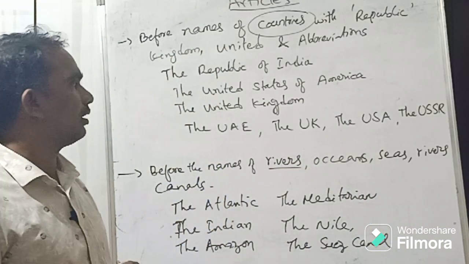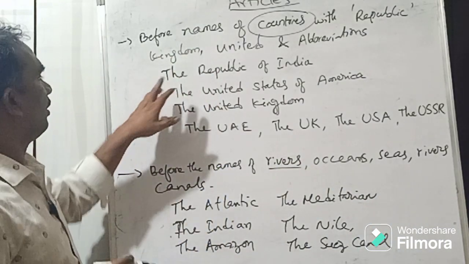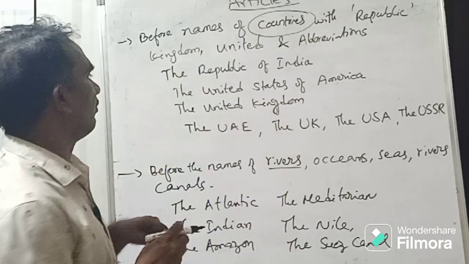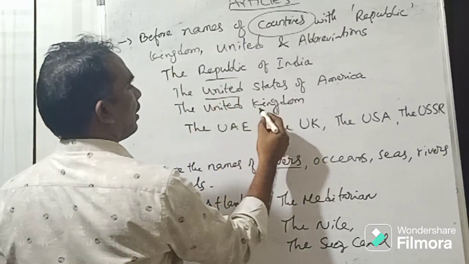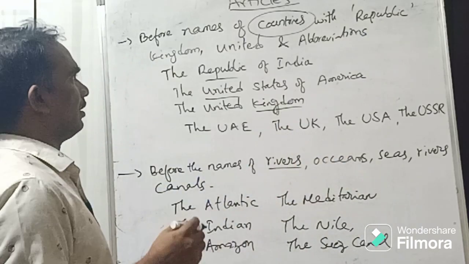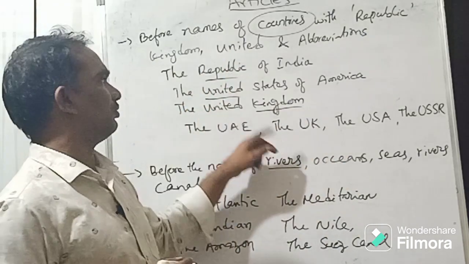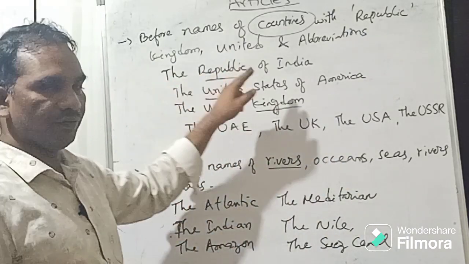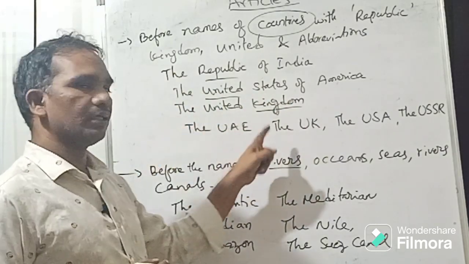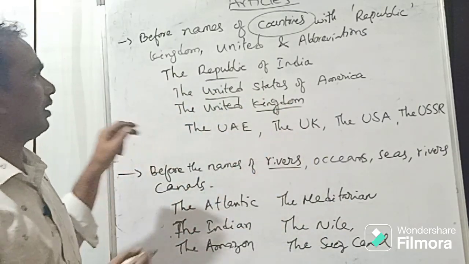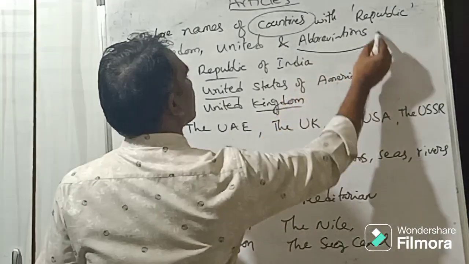No article. But see here, if the country names are mentioned with a republic, united, and a kingdom, etc., you are supposed to use an article. So the Republic of India, the United States of America, the United Kingdom. In the same way, abbreviations.